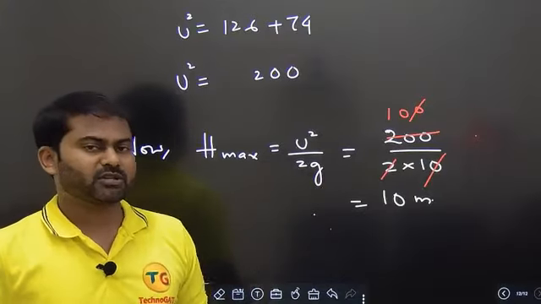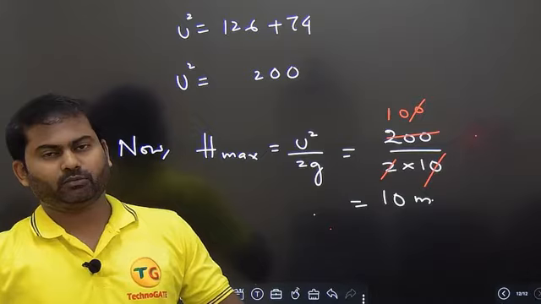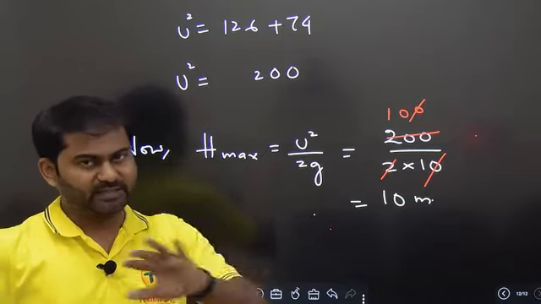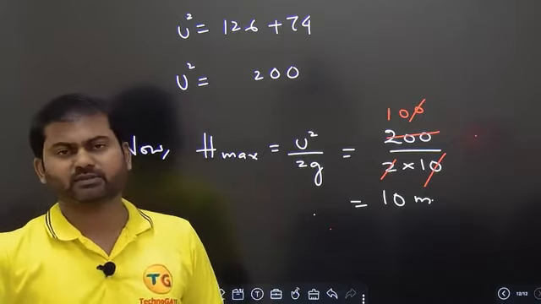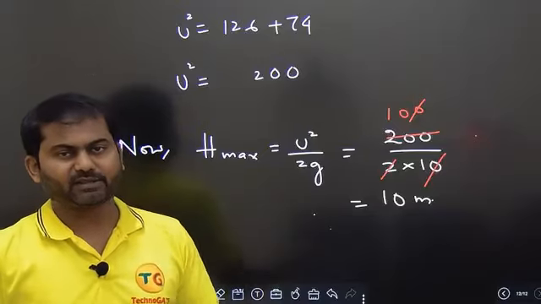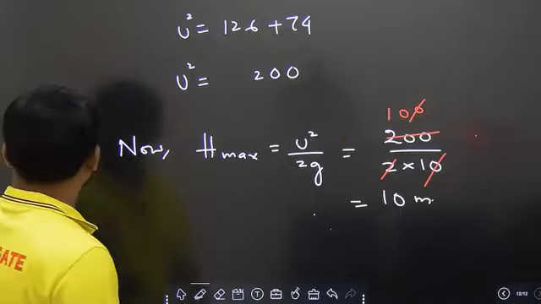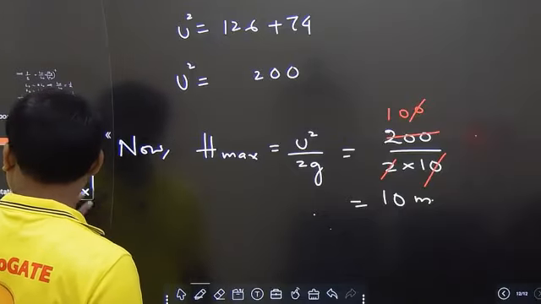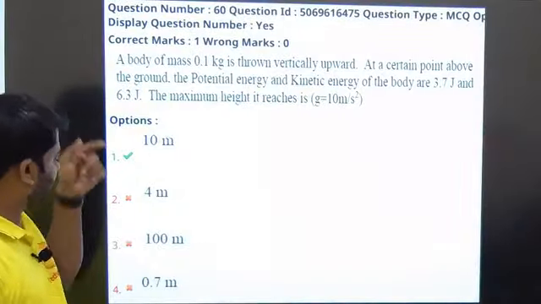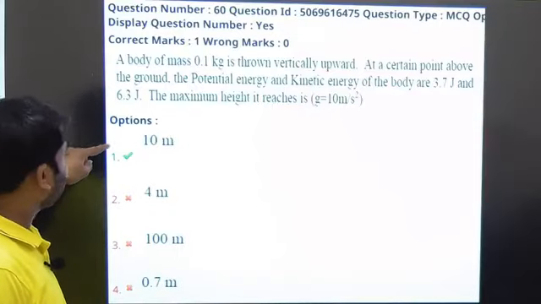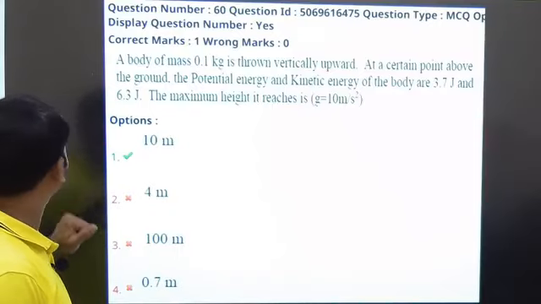Those who are new, writing the 2026, 2027 exam, don't get tense because the question seems difficult. You will be able to deal with such questions very easily, but you need practice. That's it. We are done with this. Let us proceed with the next question. We got 10 meters. Let me see if it is matching with the options. Yes, it is matching with the first option, option number A. Great.